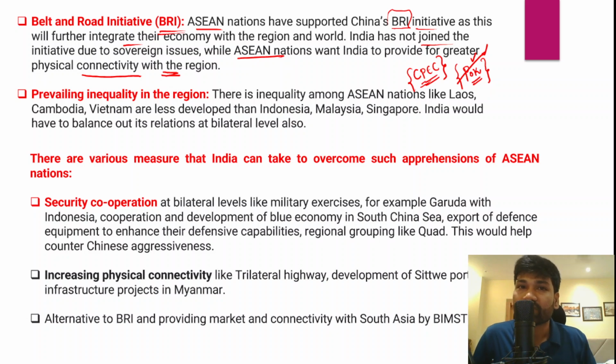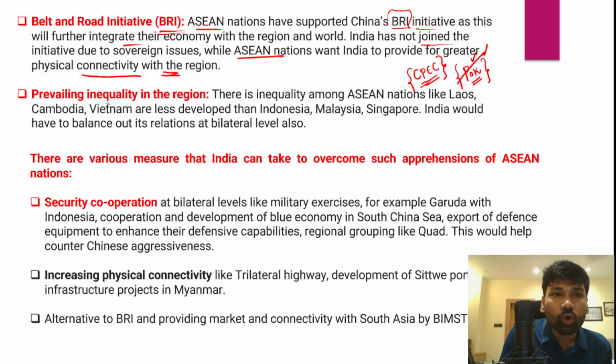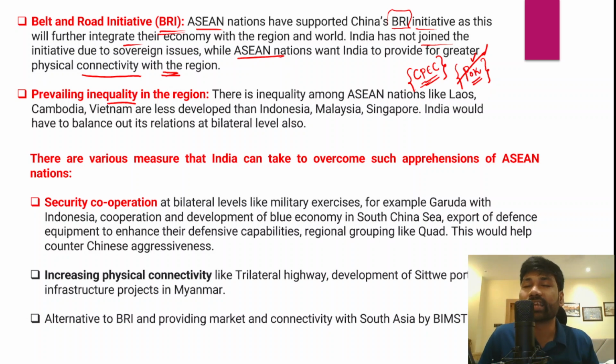And the other thing that we need to talk about is the existing inequality in the region, and that is also a key concern within the Asian grouping. Okay, so there is a huge inequality among the Asian nations.